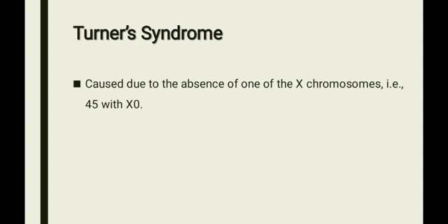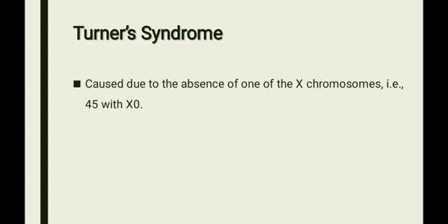In Turner's syndrome, there is an absence of one X chromosome, that is 44 plus X0, which equals 45. Instead of 46, it becomes 45 because of the absence of one X chromosome. A female always has two X chromosomes, but in Turner's syndrome, the female has only one X chromosome. Hence it is called allosomal monosomy. Monosomy means only one chromosome.